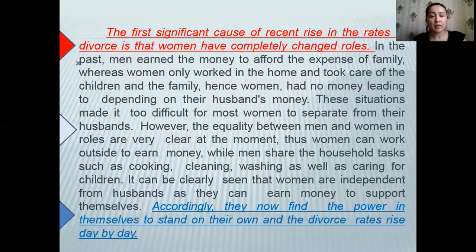Here in this paragraph, we see the details, supporting details with the examples. And the last one is concluding sentence, which starts accordingly. They now find the power in themselves to stand on their own, and the divorce rates rise day by day.